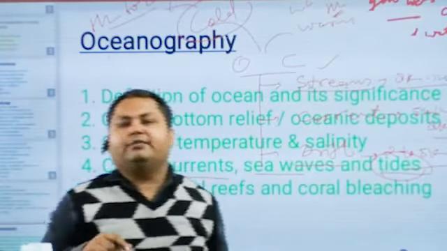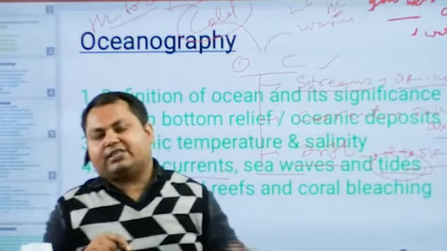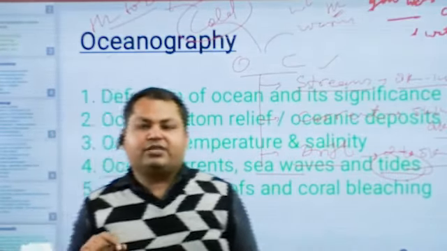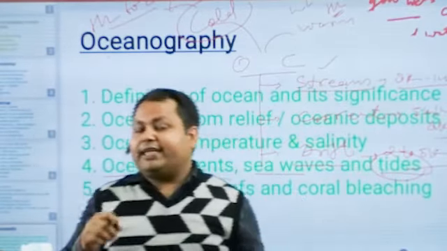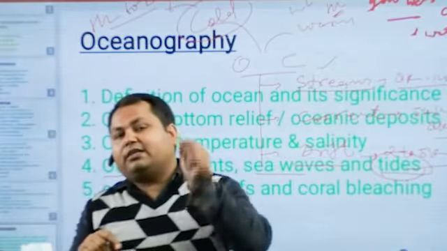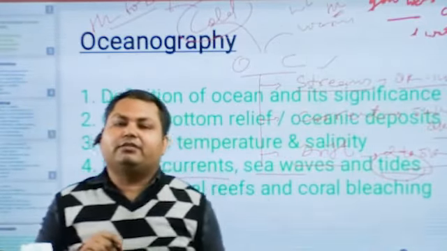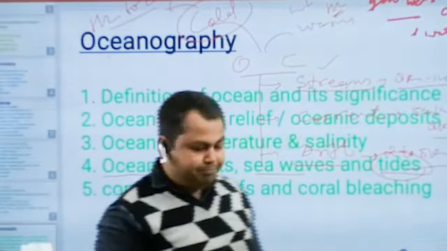Oceanic currents and tides help in the functioning of the seaports. Tides have great significance for the functioning of seaports located in the interior of the continents, like Diamond Harbor.